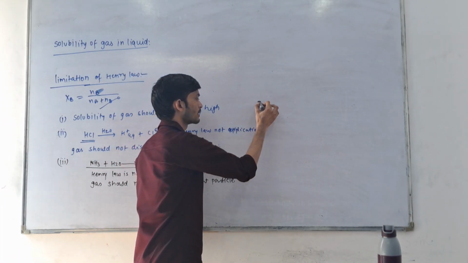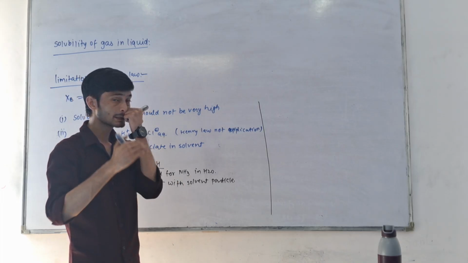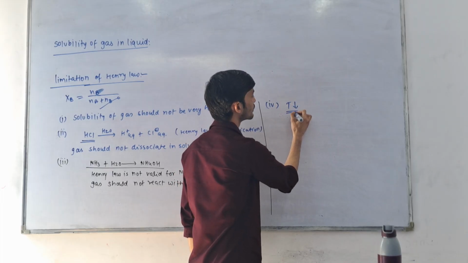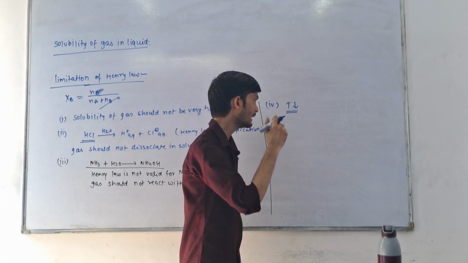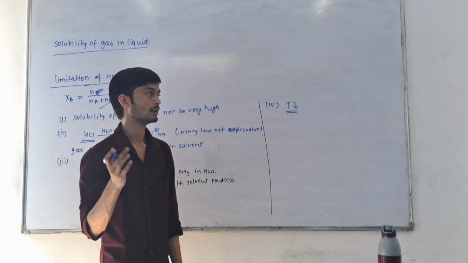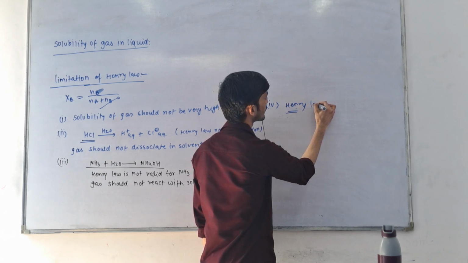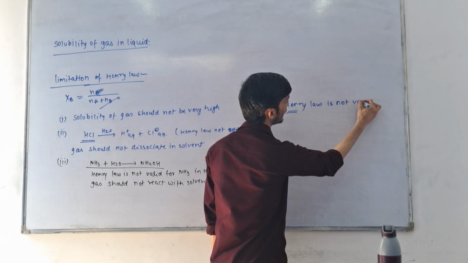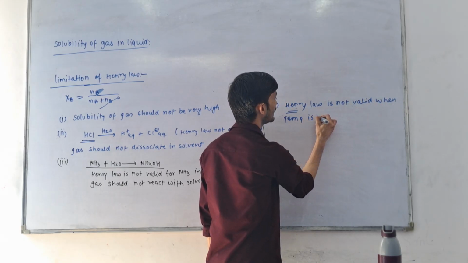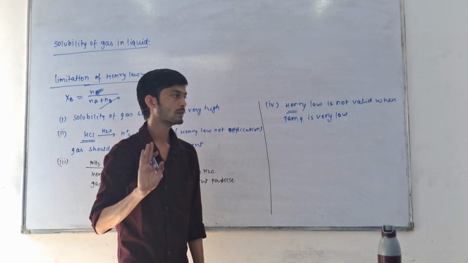The next limitation we can talk about is when the temperature is very low. When the temperature is very low, the solubility of gas will become high. That means the temperature should not be very low when we apply Henry law. Henry law is not valid when the temperature is very low.